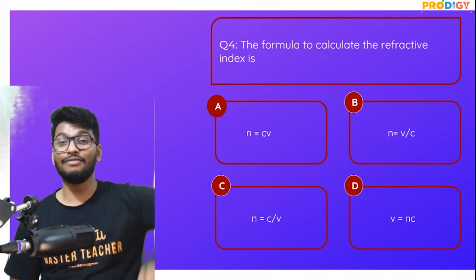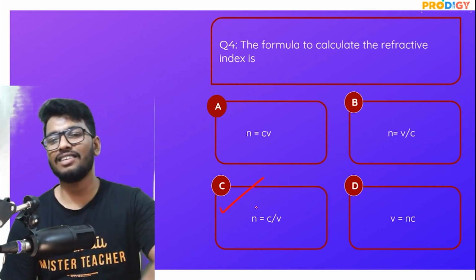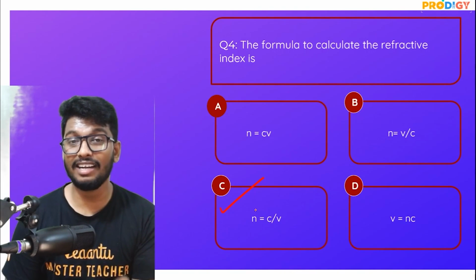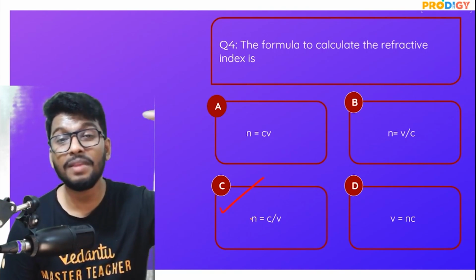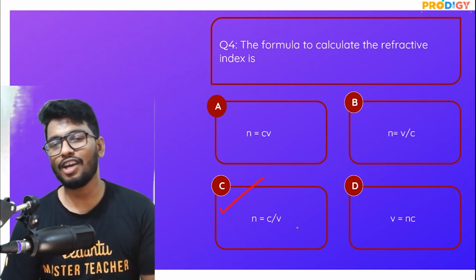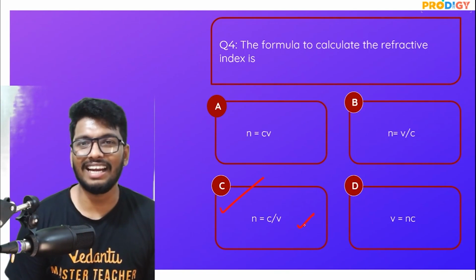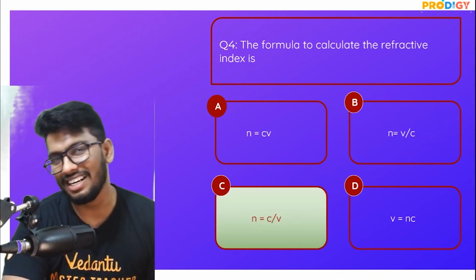I'll give you the answer in 5, 4, 3, 2, 1. It is option number C, guys. The absolute refractive index of a medium is equal to the velocity of light in vacuum divided by the velocity of light in that particular medium. So velocity of light in vacuum is given as c, and velocity of light in that medium is given as v, and n here is the refractive index.